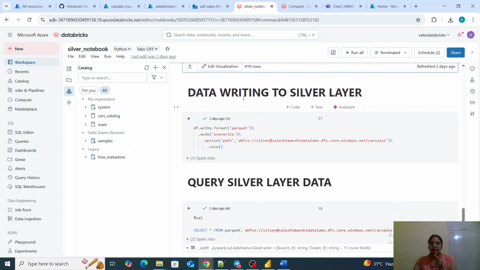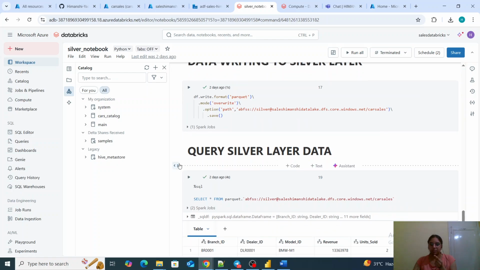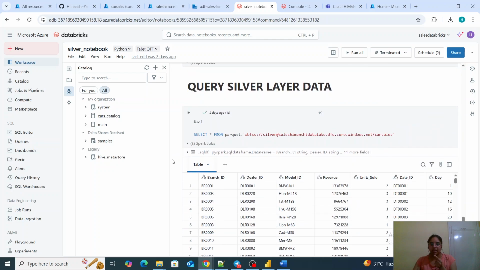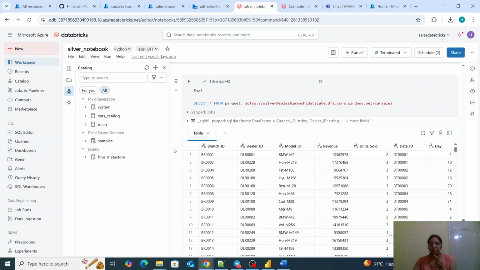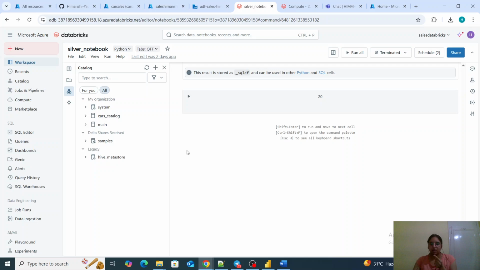Then this data I am writing to the silver layer, and then I can query over it and find the full data that is loaded there.